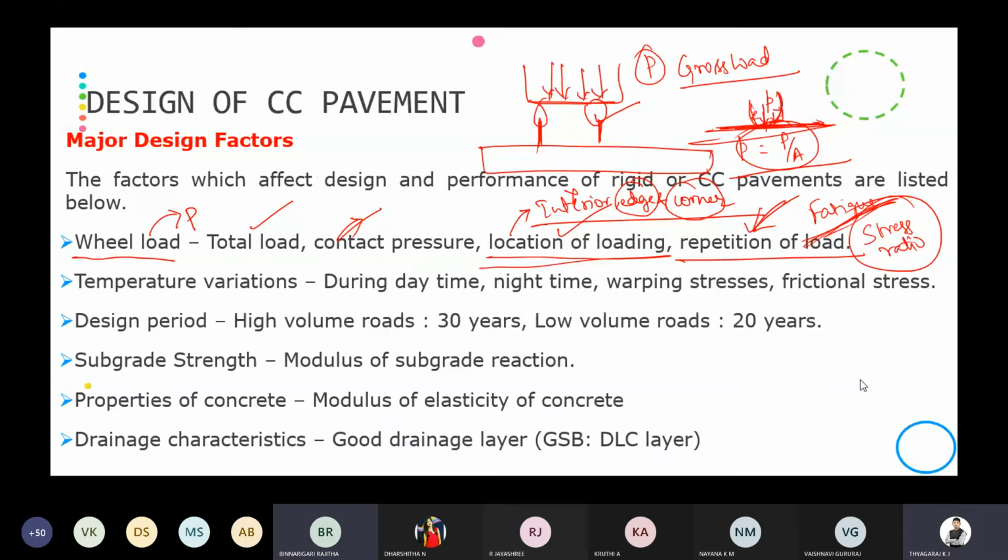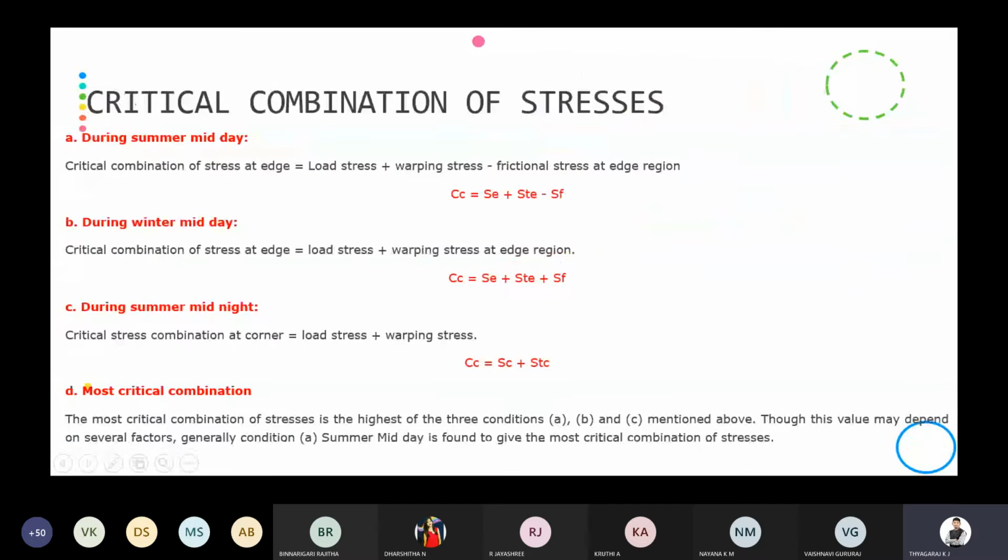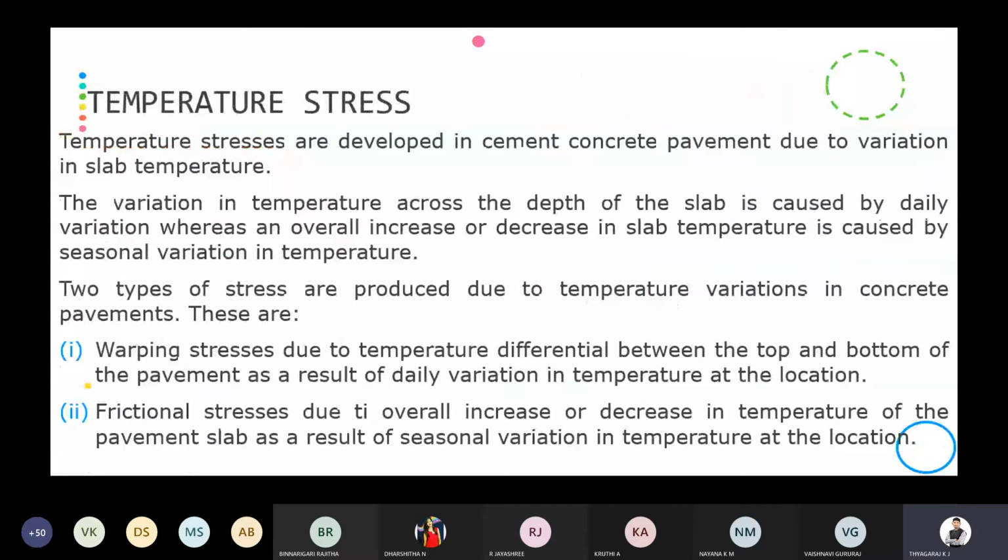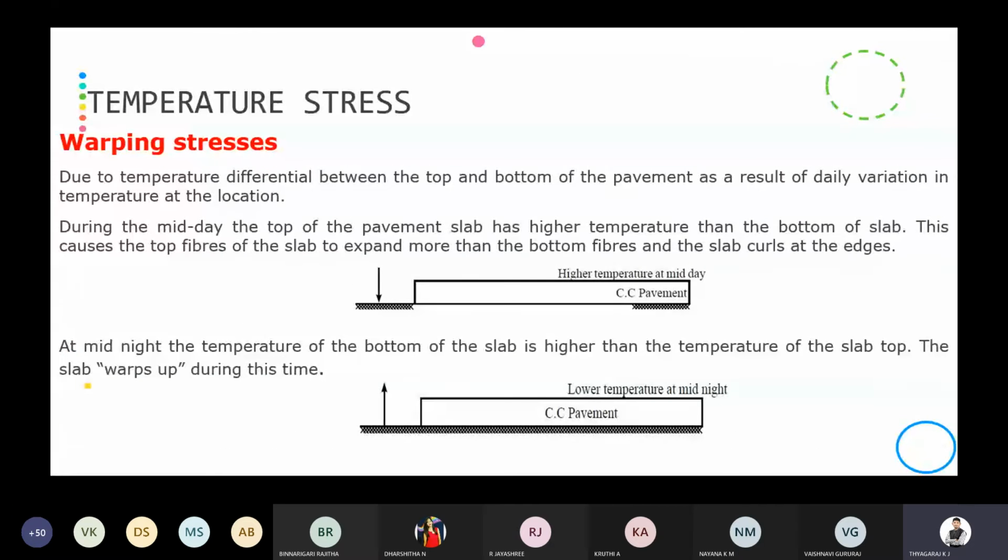Yes, sir. Okay. The next one is the temperature variations. During daytime and nighttime, we have seen this temperature variation. That is the warping stresses. Whenever it is daytime, the slab has higher temperature at the top, and at the bottom the temperature is lower.